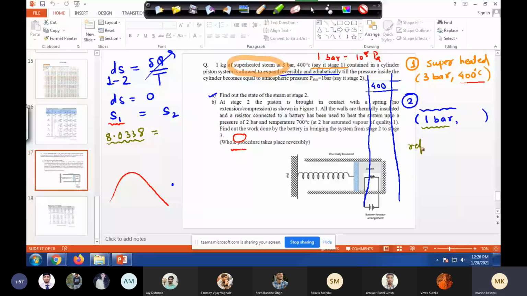I am taking time on this problem so that everyone can learn. Just see for 1 bar the value of Sg, the specific entropy for the gaseous phase. What do you see? Anyone? 7.36. Thank you. Let me write 7.3598 for my table. Okay. Right. And the value you noticed for entropy at stage 2 is 8.0338. Okay.